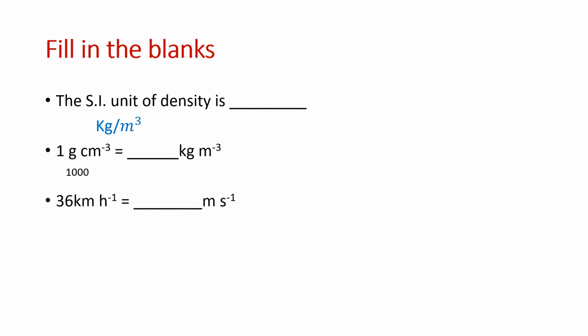Next we have 36 kilometer per hour is how many meter per second. So I have to multiply by 5 by 18. I will multiply 36 by 5 by 18 to convert it into meter per second. So 36 into 5 by 18 is 10. So the answer is 10 meter per second.